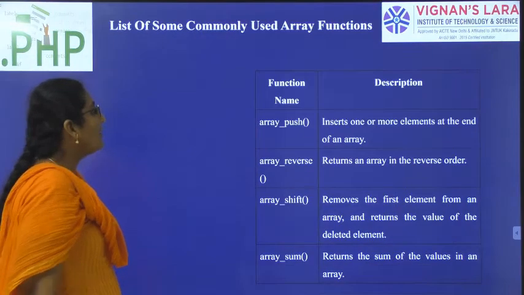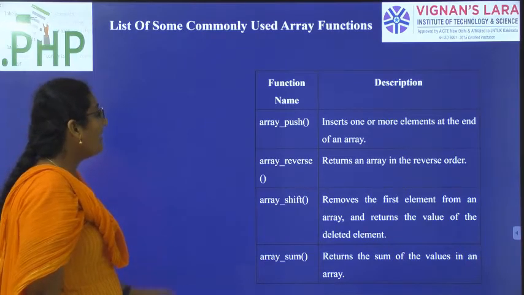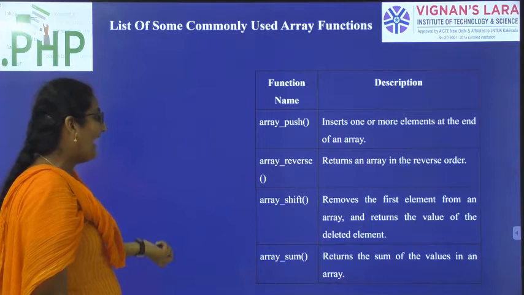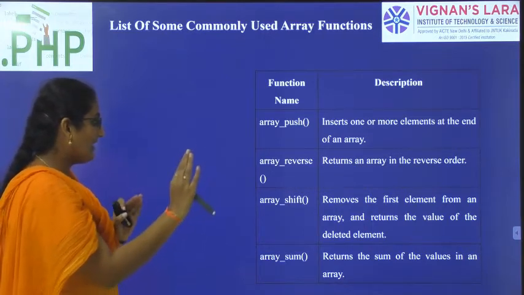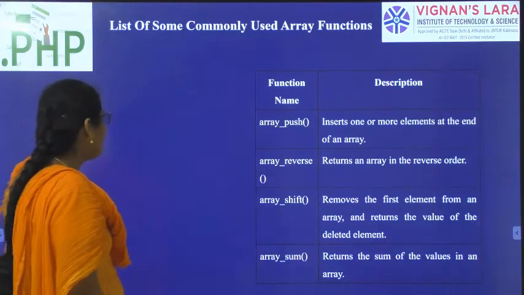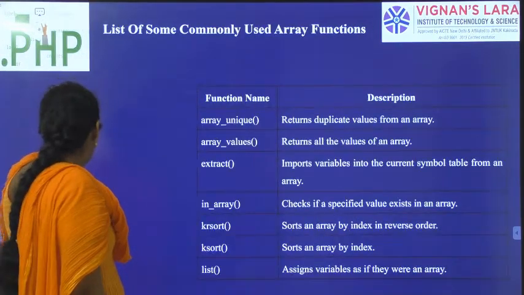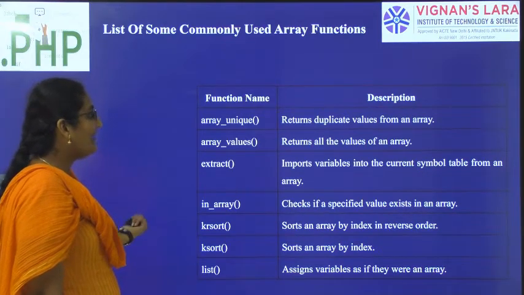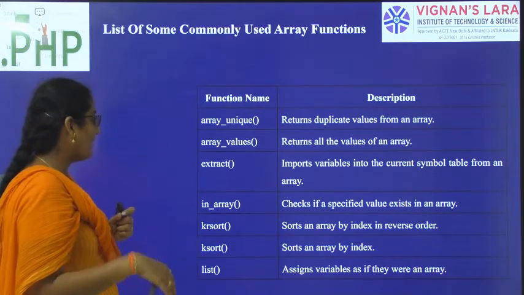Array push, to insert the elements at the end of the array. Array reverse, to reverse the order of the elements in the array. Array shift, to remove the first element of the array and do the shift. Array sum, to calculate the sum of the elements in the array. Array unique, removes the duplicate values of the array. Array values, to return all the values from the array.